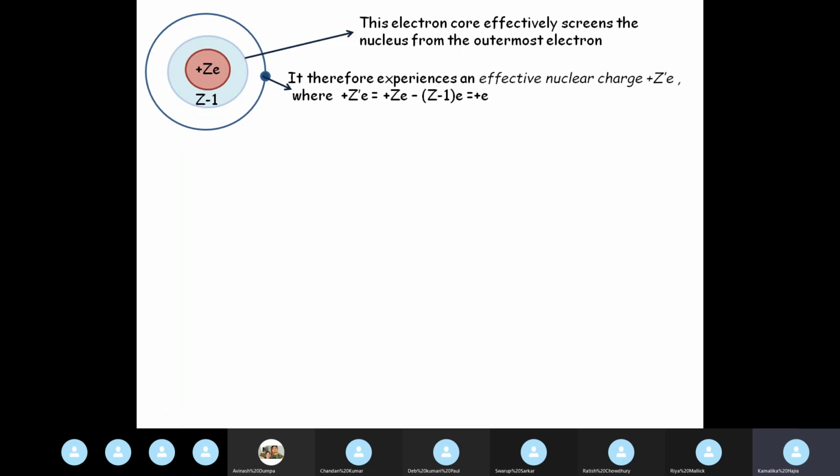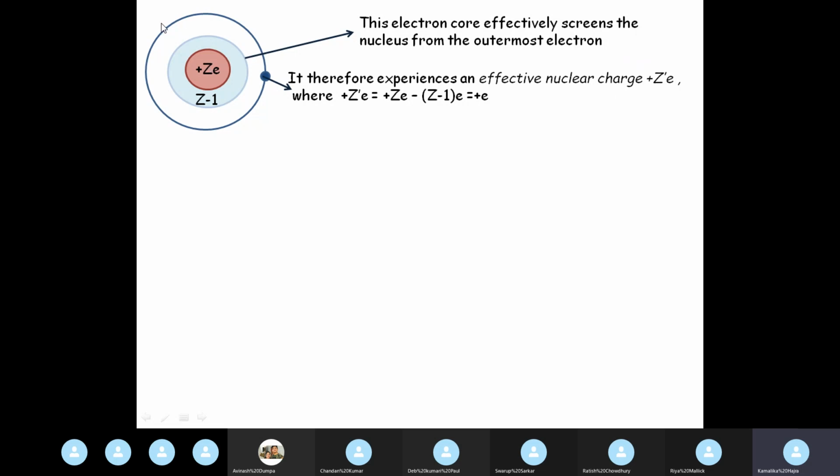So this electron experiences an effective nuclear charge Z prime e. It does not face the entire nuclear charge of Ze. What is Z prime e?